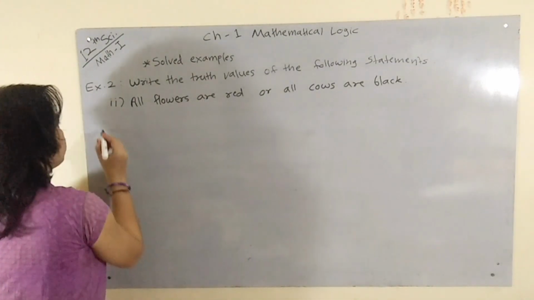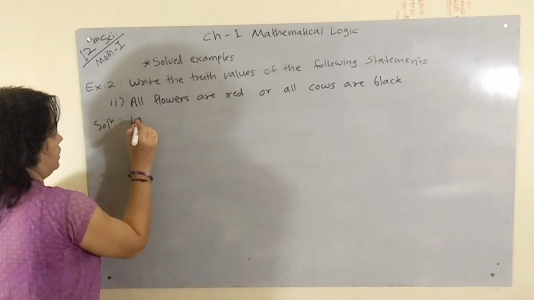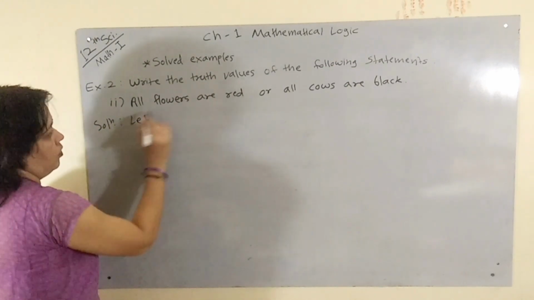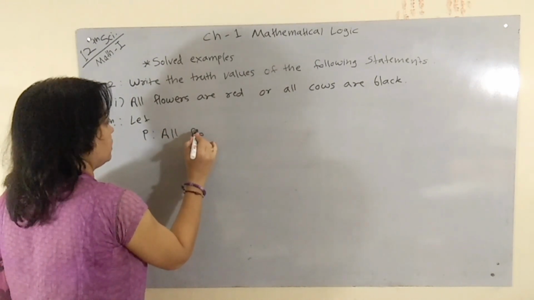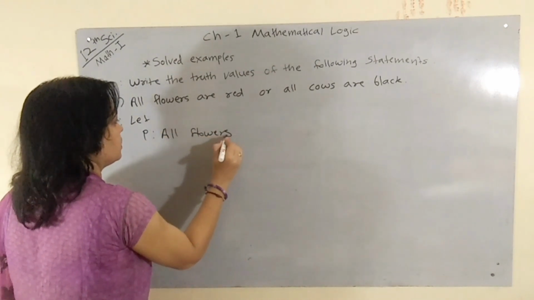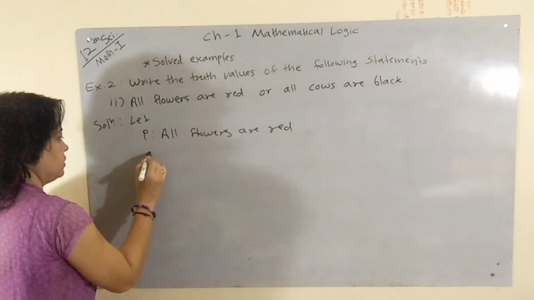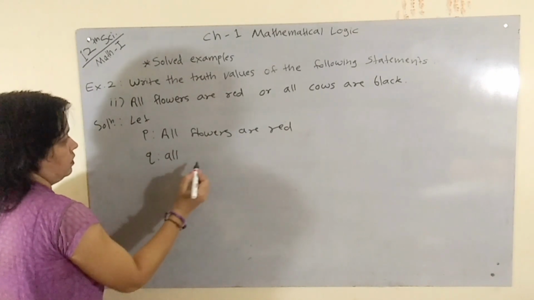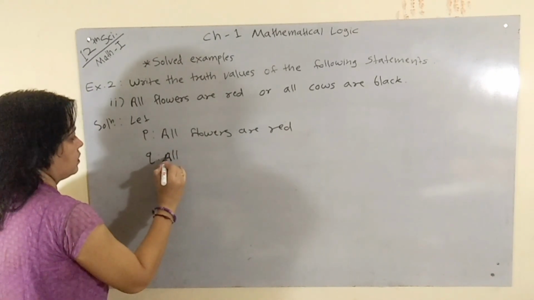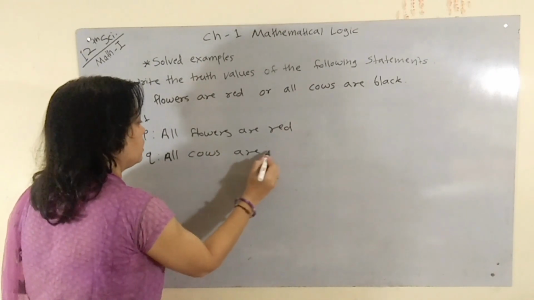So its solution is, let p, all flowers are red. And second statement is, q, all cows are black.